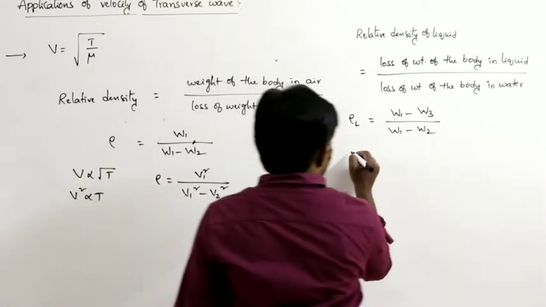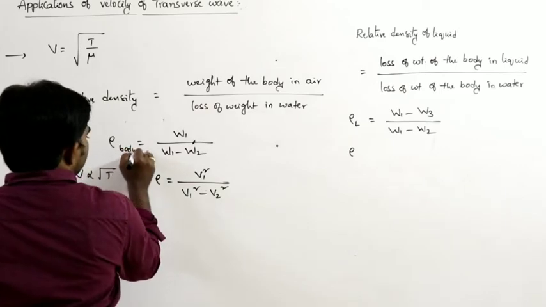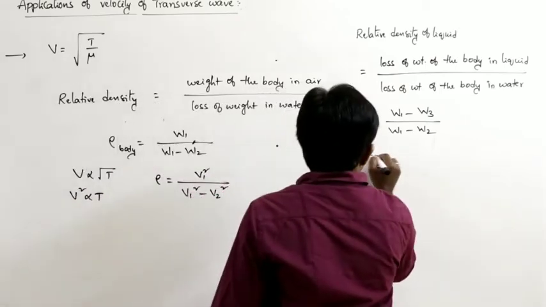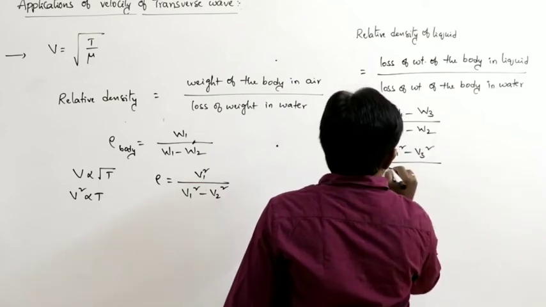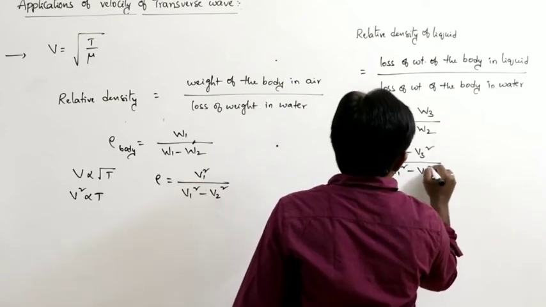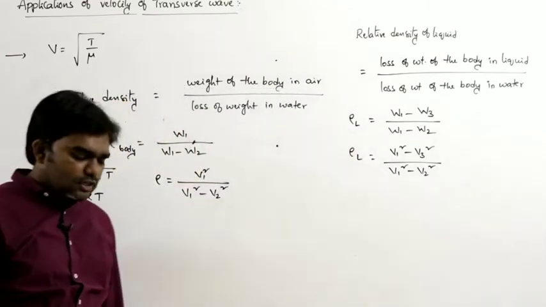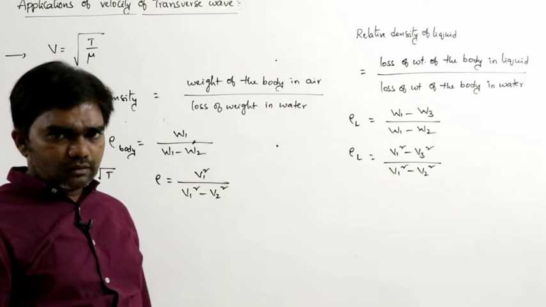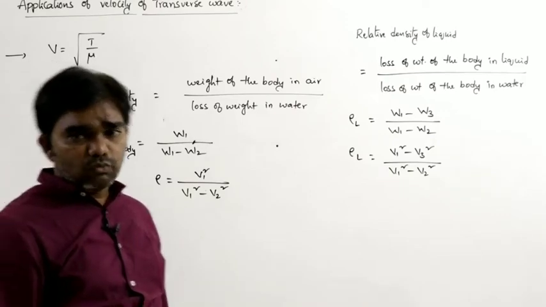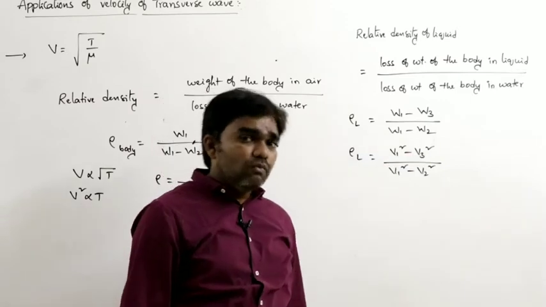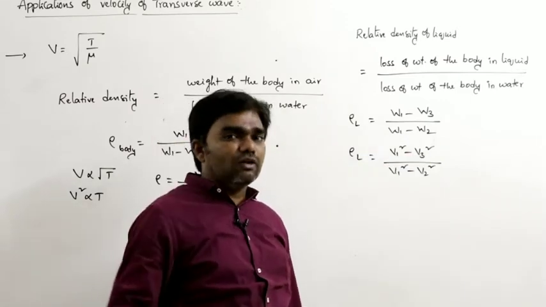So based on this, this is the relative density of the body, and relative density of the liquid can be written as V1 square minus V3 square divided by V1 square minus V2 square. What is V1? Velocity of the transverse wave in air. What is V2? Velocity of the transverse wave when the block is immersed in water. What is V3? Velocity of the transverse wave when the block is immersed in liquid other than water.